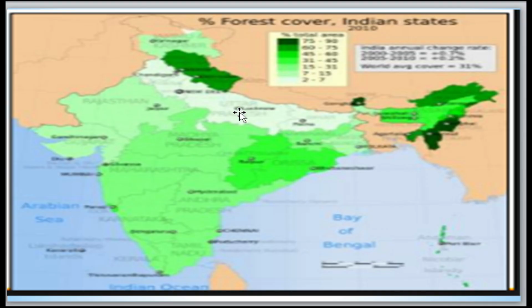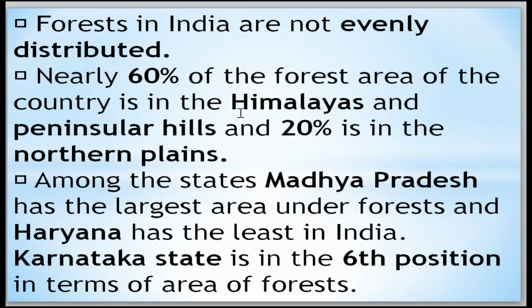Okay, now come to the forests in India. They are not evenly distributed. Nearly 60% of the forest area is in the Himalayas and the Peninsula hills, 20% is in the northern plains, and the remaining 20% is in different places.